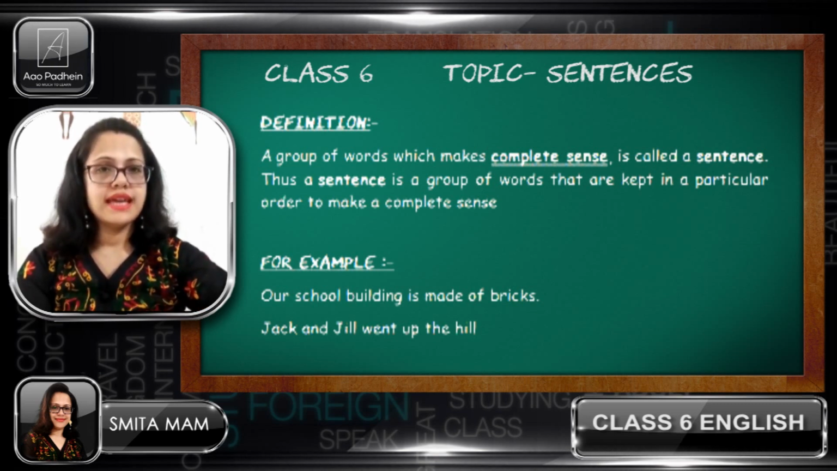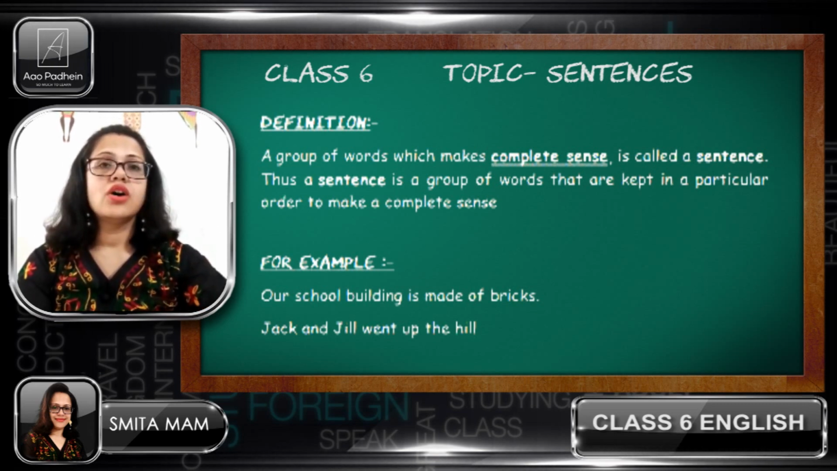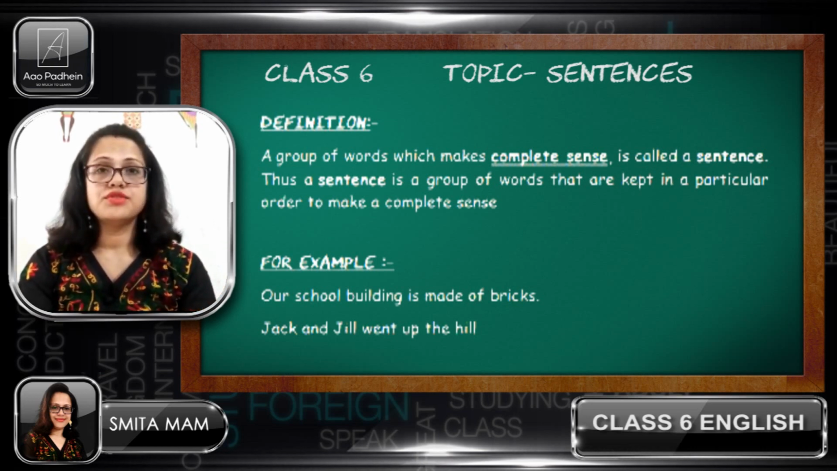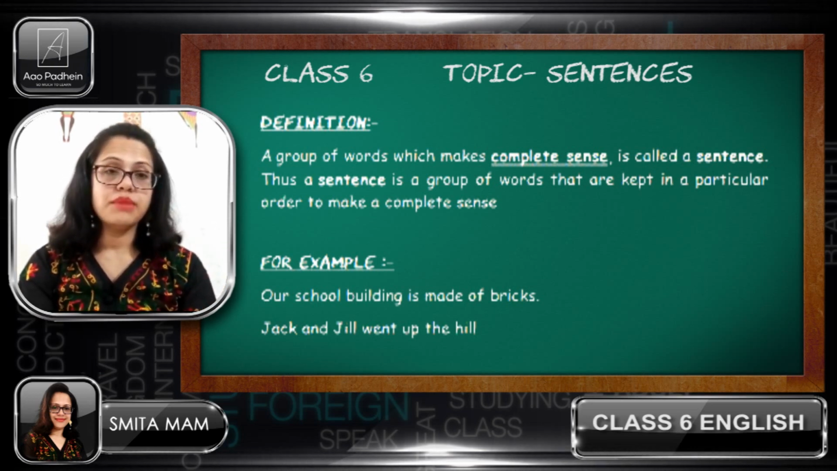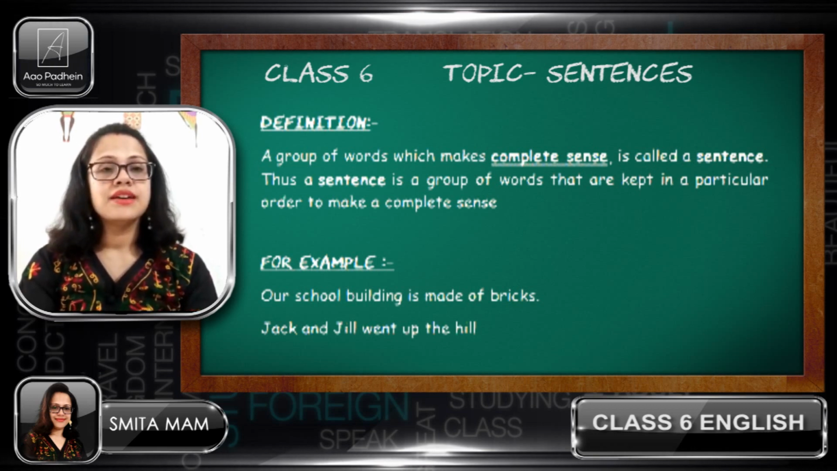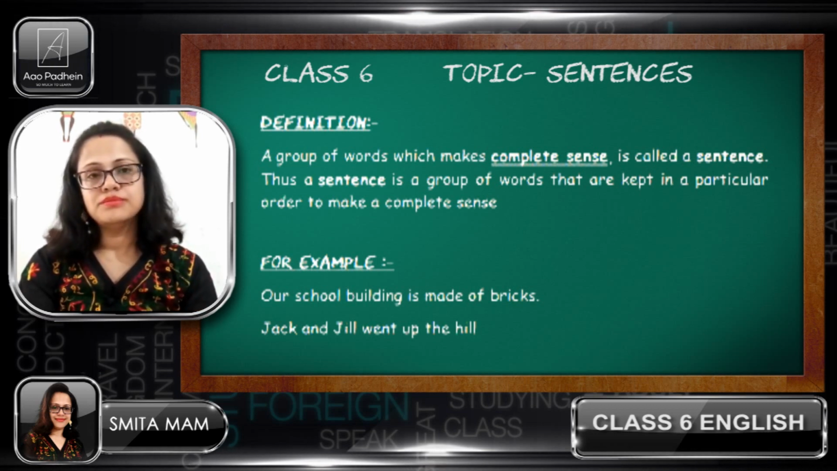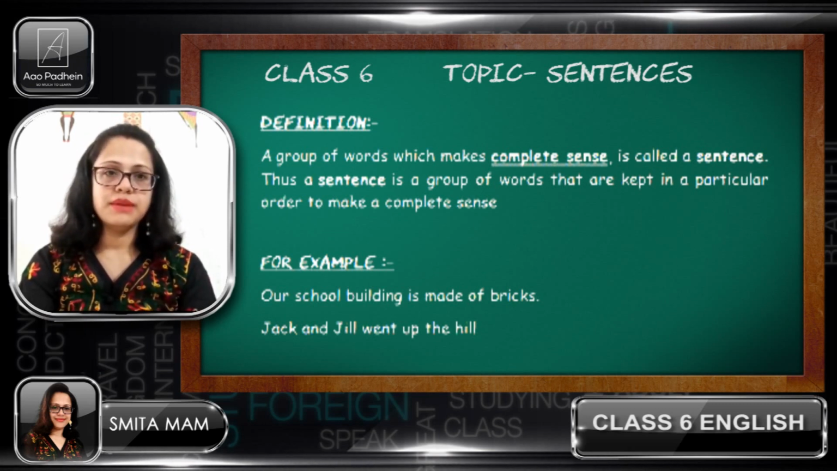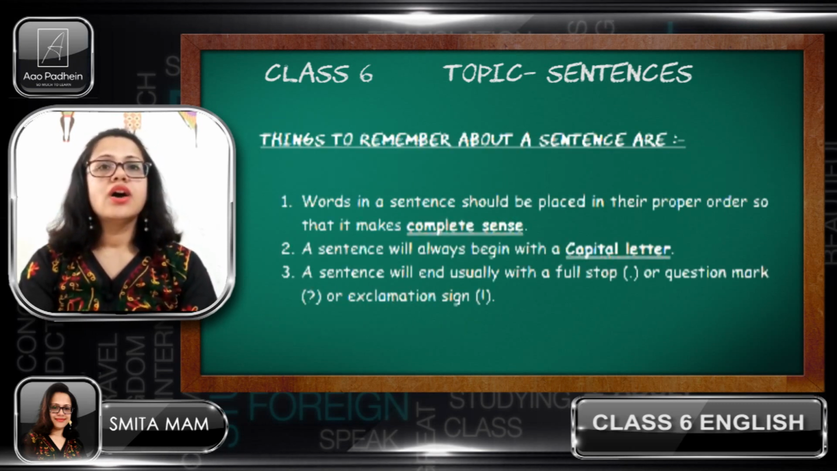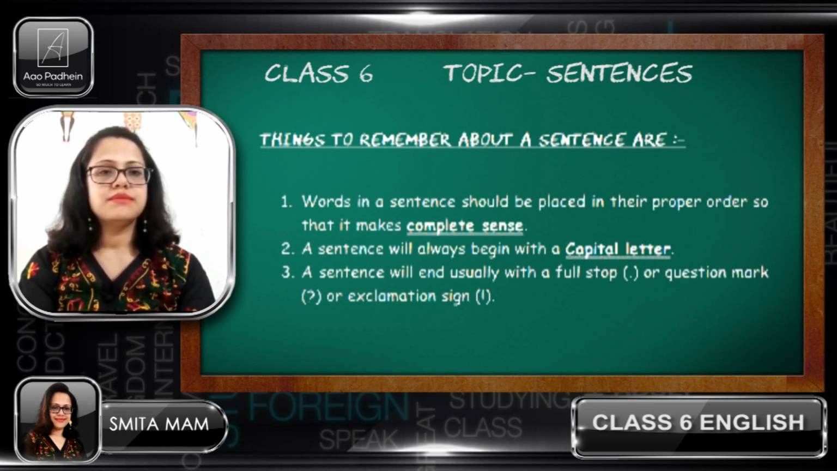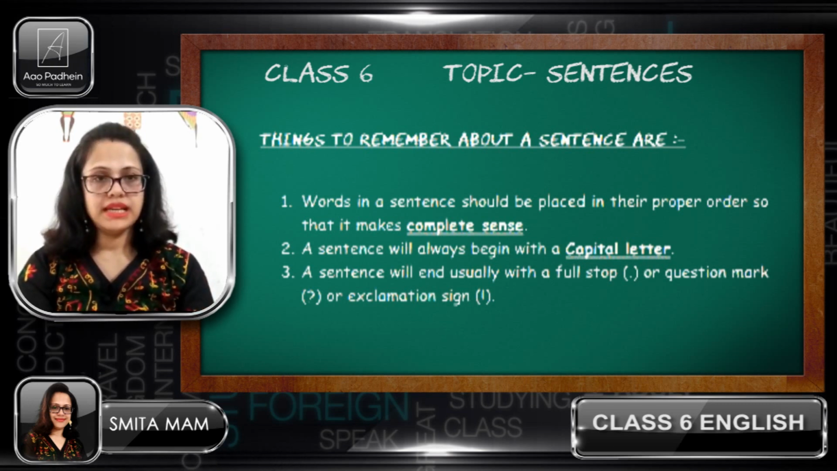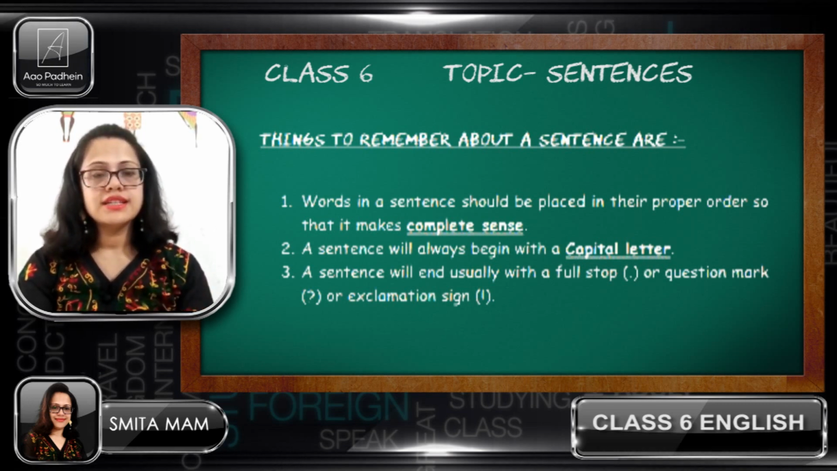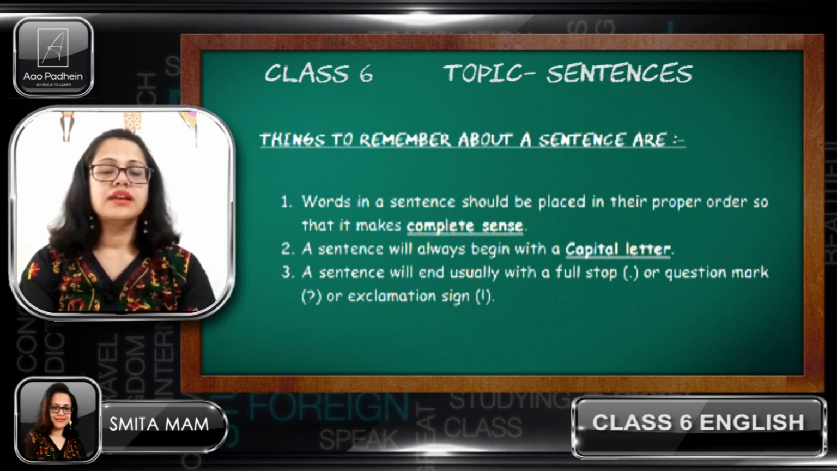So there are certain properties of a sentence that we have to remember. We have to keep it in mind whenever we make a sentence. We have to make sure that we are following these things before making a sentence. Like, words in a sentence should be placed in their proper order so that it makes complete sense. See, again I'm focusing on complete sense because a sentence should have a complete sense.